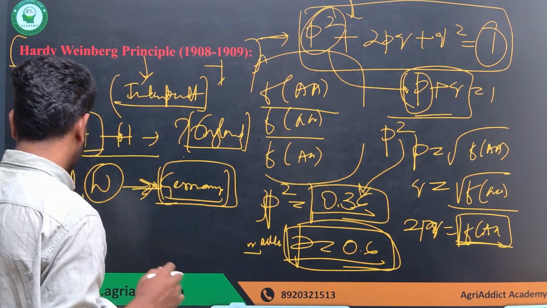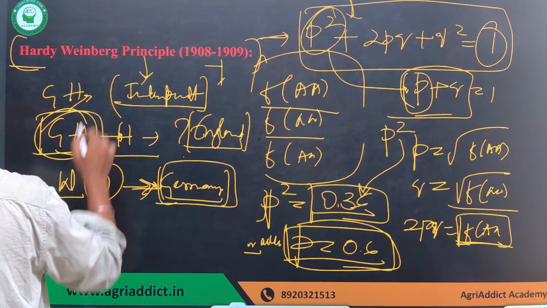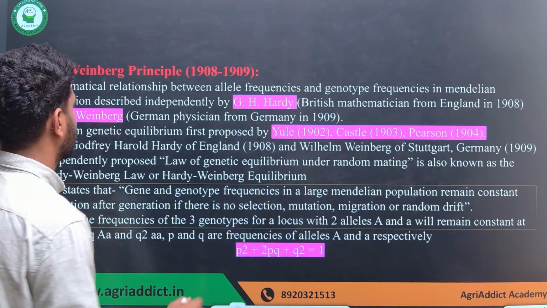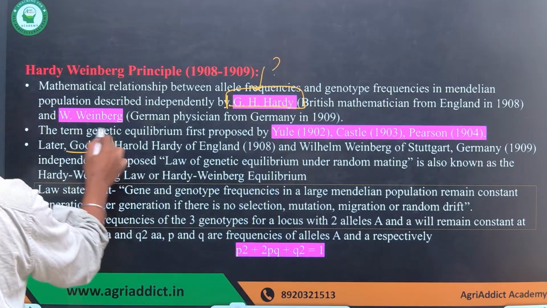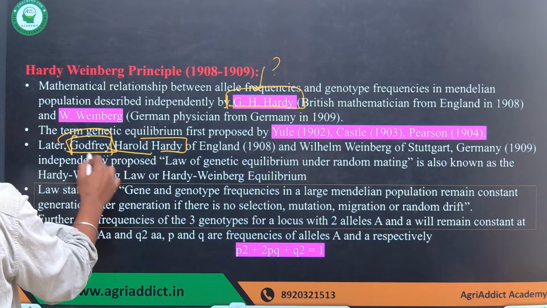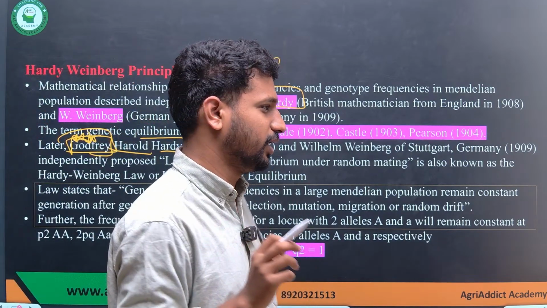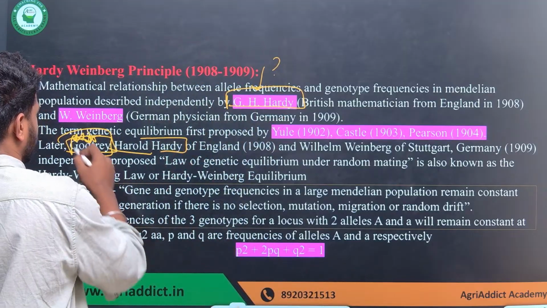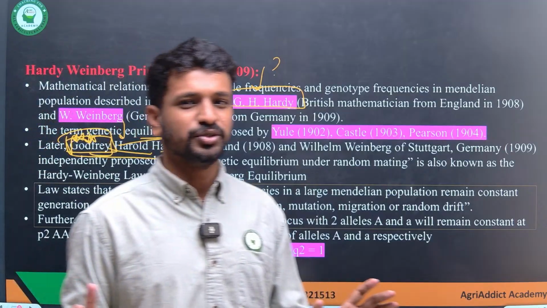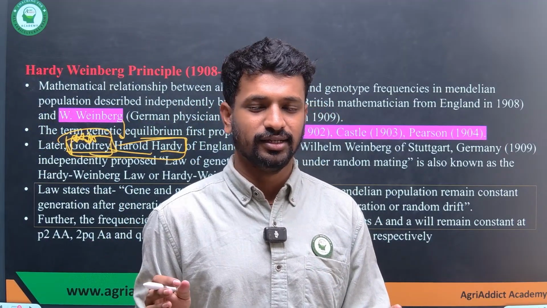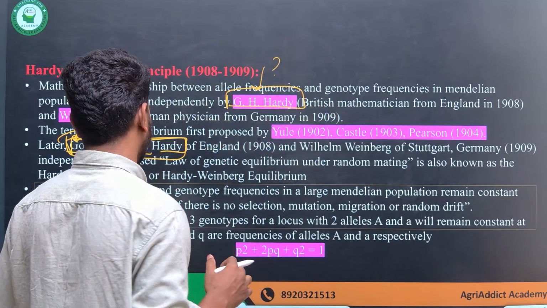Okay. So what is the full form of GH? Anyone? It is Godfrey Harold Hardy. I was not getting this term, Godfrey. Even I forgot it. Remember Godfrey Harold Hardy. You need not recall it exactly. Just like me, I have seen it here and got that this is the right one. So in MCQs, even if you do not know the exact name, if you have something in your mind, you can easily answer it. Do not worry.